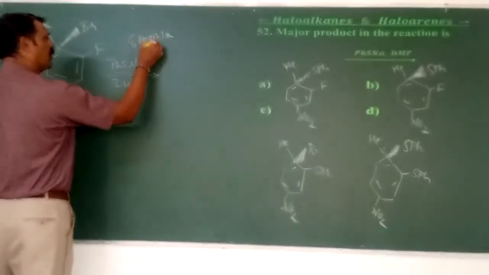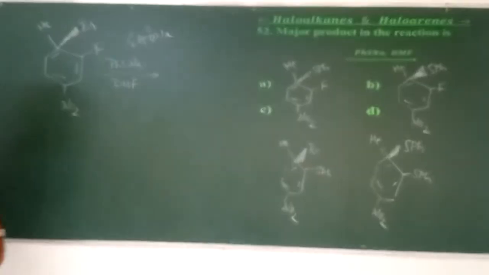Now, we are using PhSNa. You have heard of C6H5ONa, sodium phenoxide. But here, if I put S instead, it is called sodium thiophenoxide. As I discussed in the previous session, OH attached to benzene is called phenol. Similarly, SH is a functional group called thiol, or as a substituent it is named mercapto.